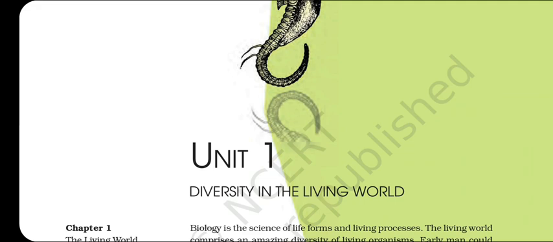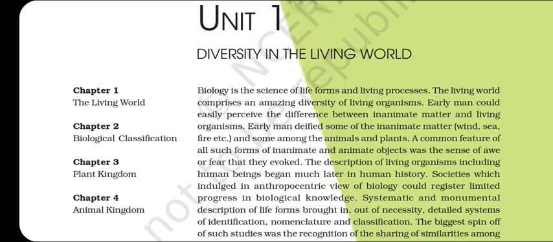Today in this video I am going to start Unit 1, Diversity in the Living World. In this unit there are 4 chapters. Chapter 1, The Living World. Chapter number 2, Biological Classification. Chapter number 3, Plant Kingdom. Chapter number 4, Animal Kingdom. We will discuss all these 4 chapters in detail.